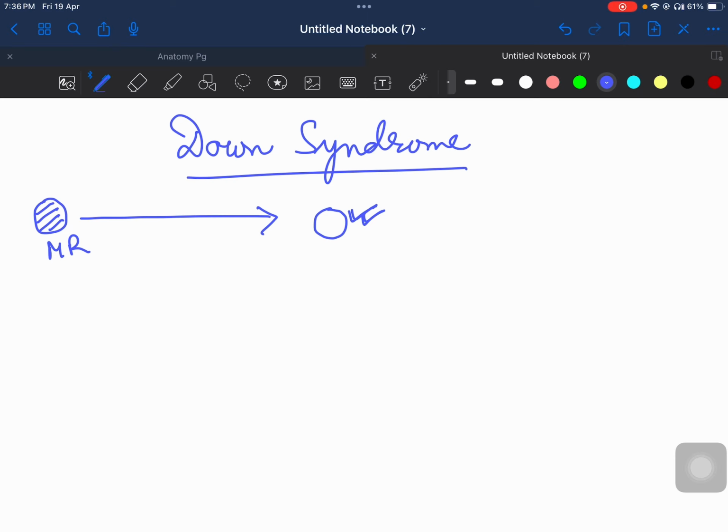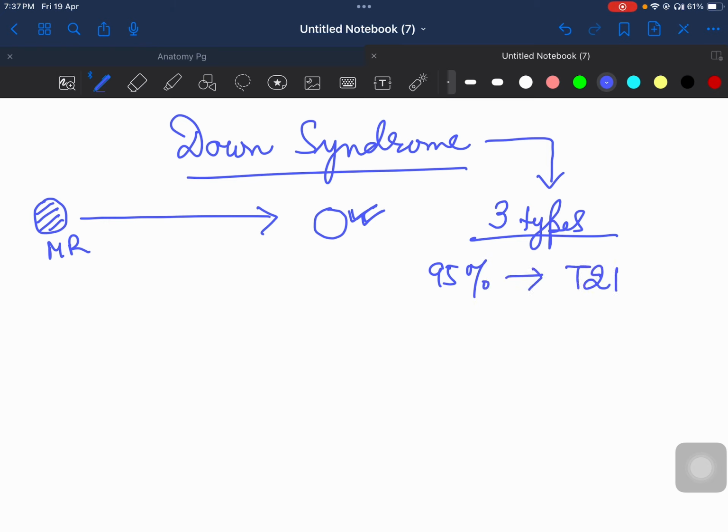So look at the answer to this question. Down syndrome and mental retardation can be of three types. If you consider 100 babies with Down syndrome, 95% will have trisomy 21, so the most common cause of Down syndrome is trisomy of chromosome 21.